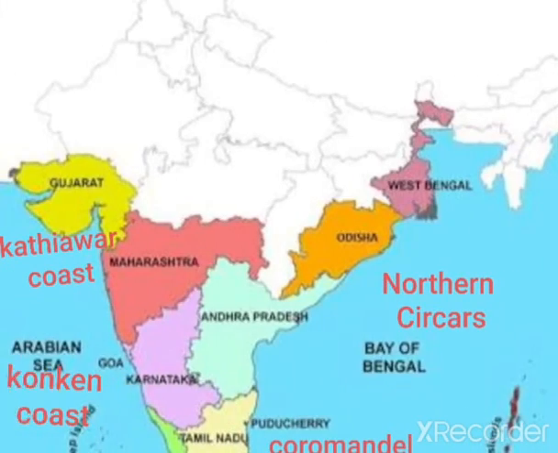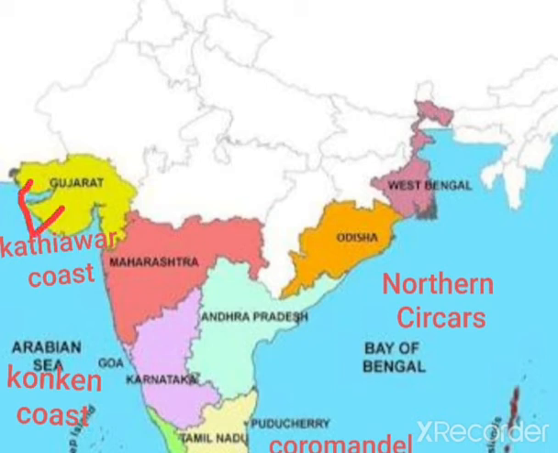The Eastern Coastal Plain is divided into two parts. The first part is known as Northern Sircars and the other part is known as Coromandel Coast. The Northern Sircars cover the areas of West Bengal, Odisha and Andhra Pradesh, whereas Coromandel Coast covers the area of Tamil Nadu. Similarly, the Western Coastal Plain is divided into three parts.